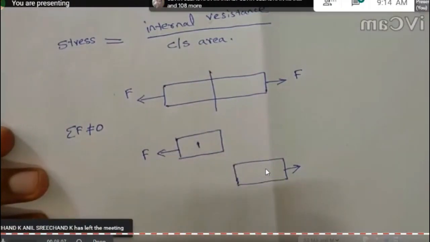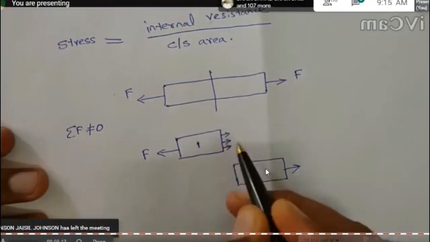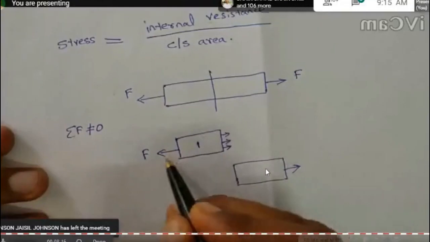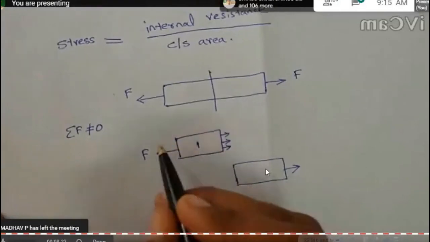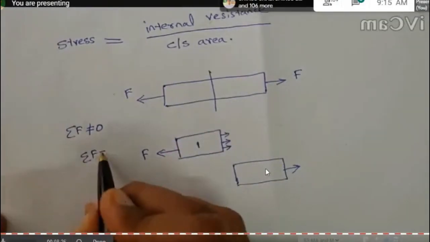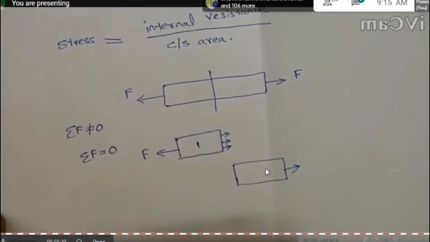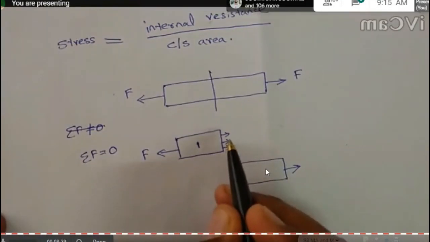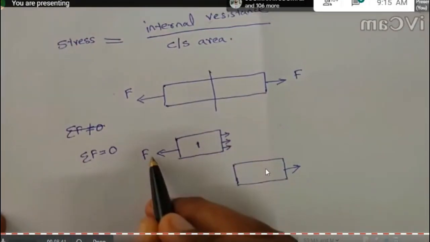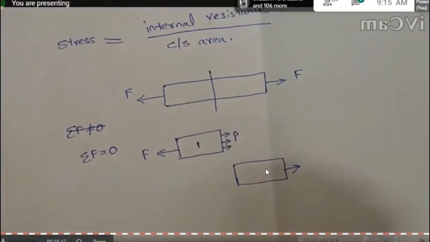To maintain equilibrium, some internal resistance force will be developed across the cross section in the opposite direction of the applied force. When the internal force is developed, sum of F is equal to 0 because this is in equilibrium. The internal resistance force direction is opposite to that of the external force direction, and the magnitude of this internal force can be calculated from the equations of equilibrium.